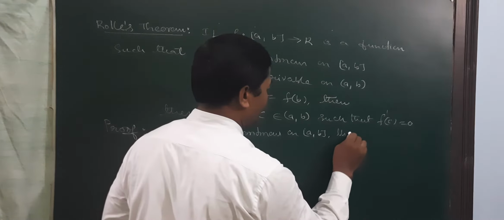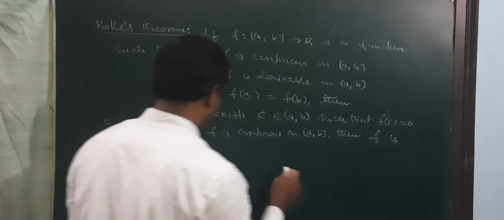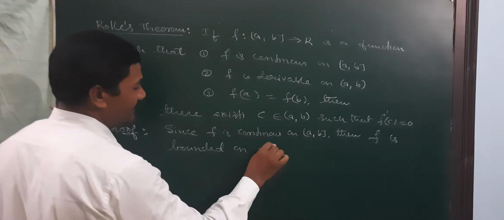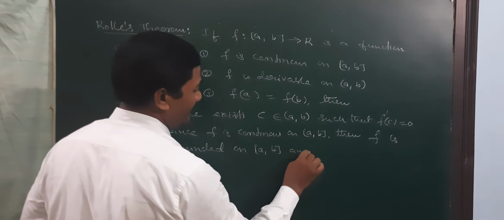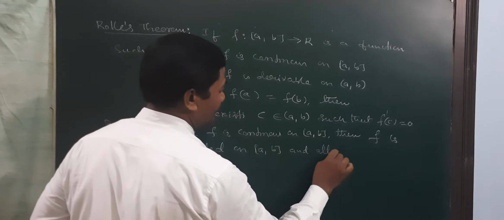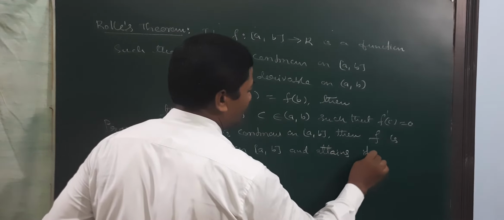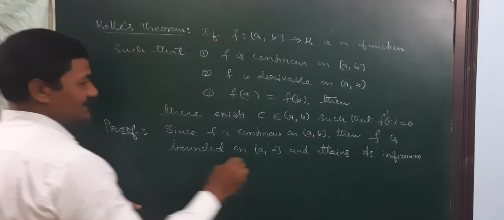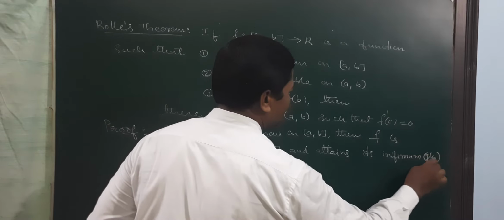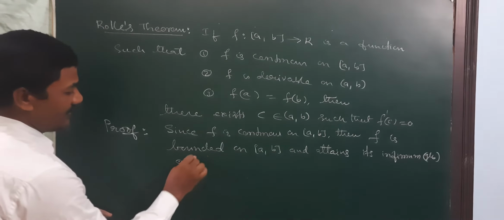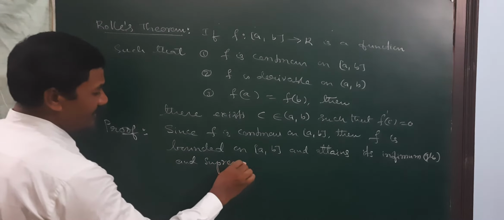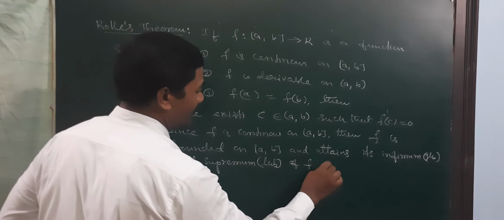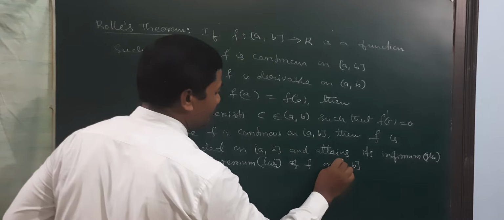So f is bounded on a b and attains its infimum and supremum. Infimum means GLB, greatest lower bound, and supremum means LUB, least upper bound of f on closed interval a b.